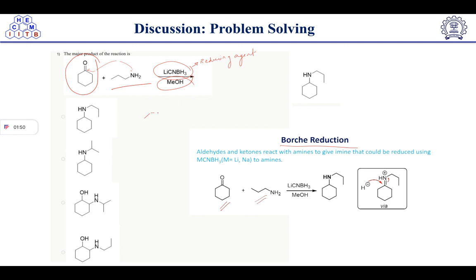And after the attack, it will become O minus and NH2 plus charge. Then proton transfer will take place, and it will make it OH and NH.